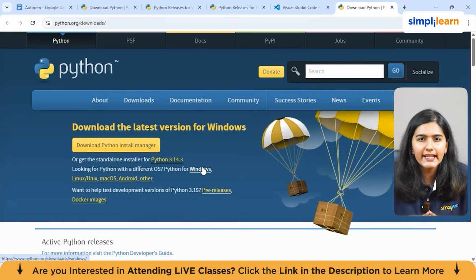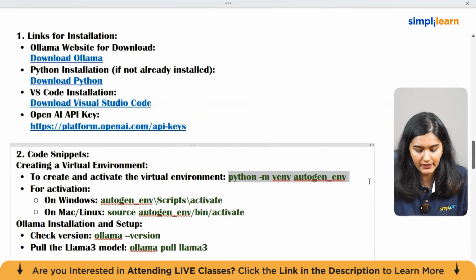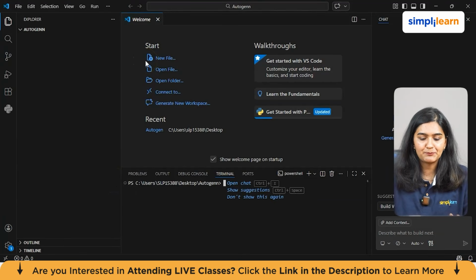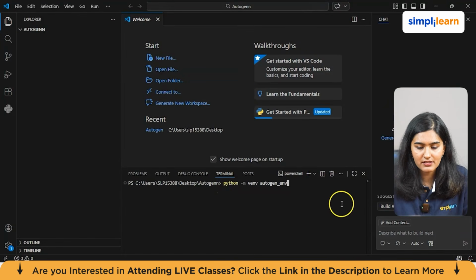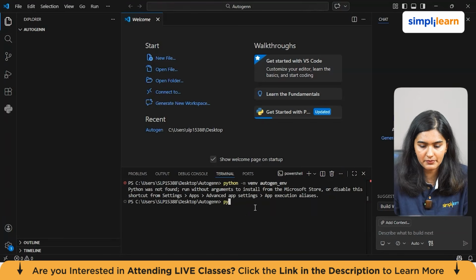You can create one directly from your terminal or command prompt. So basically, to create the virtual environment, this is the code. I'll just copy it and go to my VS Code. I have made a folder named AutoGen, and I will just paste this code here and press enter. So, Python was not found.